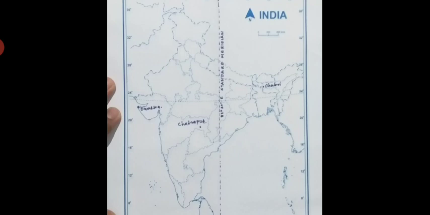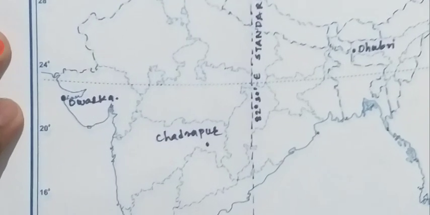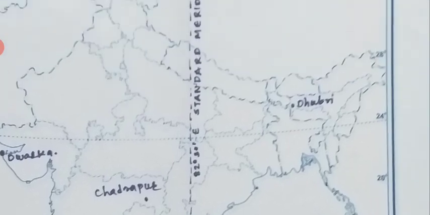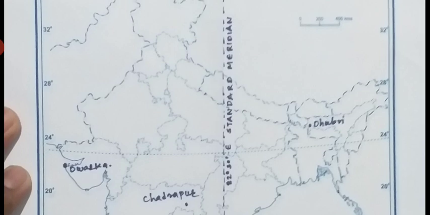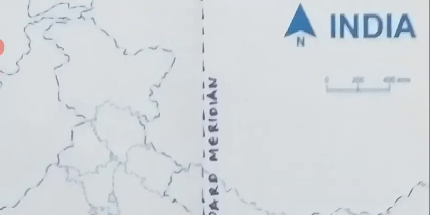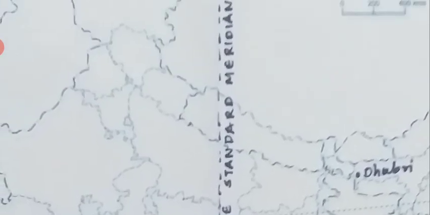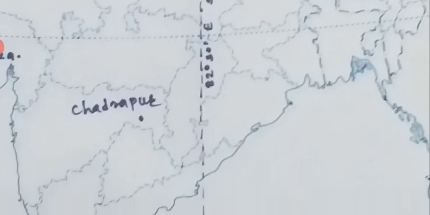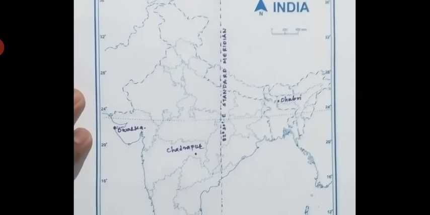And in this, these points like Dwarka in Gujarat, Chandrapur in Maharashtra, Dhubri in Assam, and the one line that is the standard meridian of 82 degree 30 minutes east, you have to locate in this map.